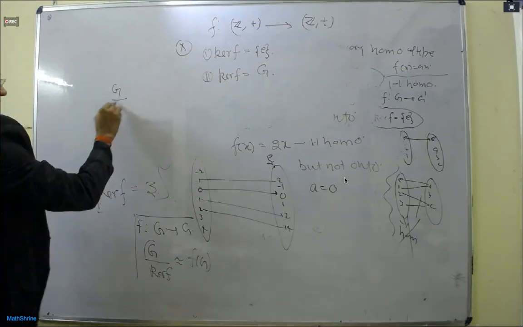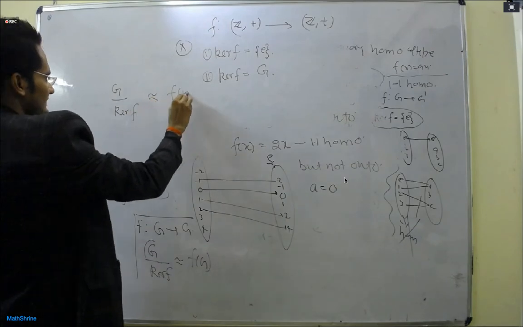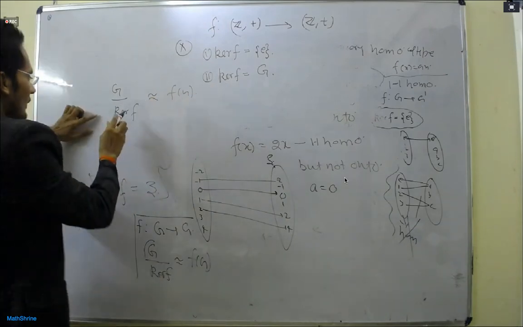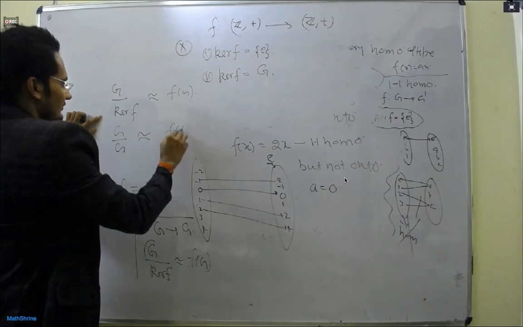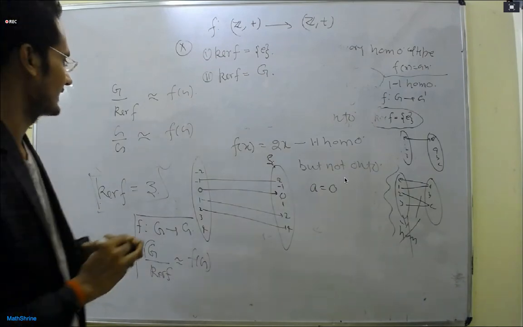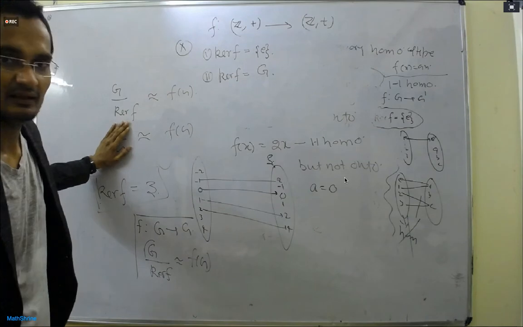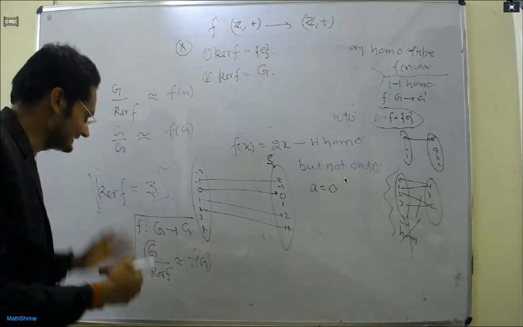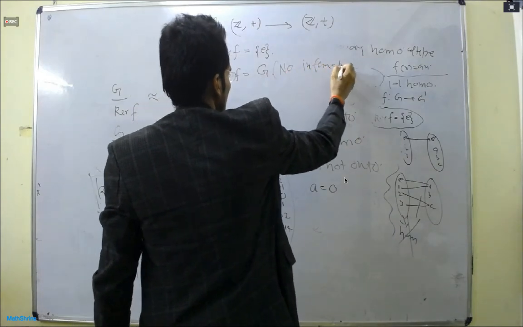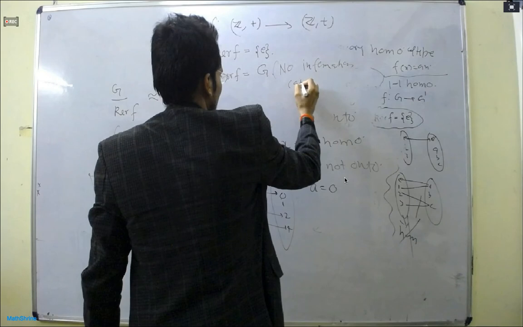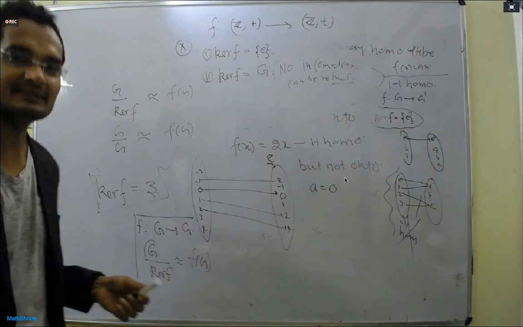So in these cases, no information can be retrieved. Means this is not a good partition. This is not a good homomorphism, even though it is a homomorphism, understand? But from here, we are not going to get any structure property. Why? Because here, if kernel is whole, then there is no partition.